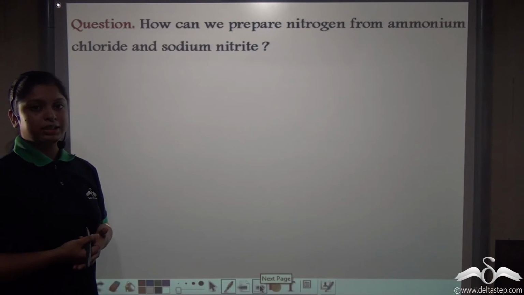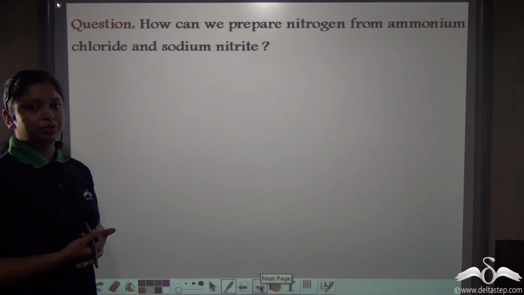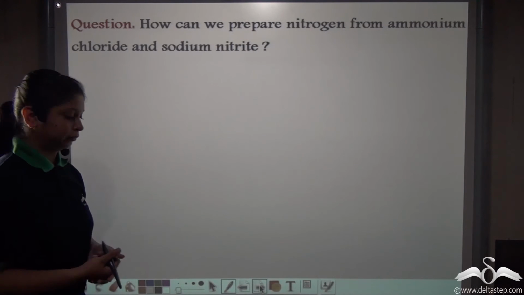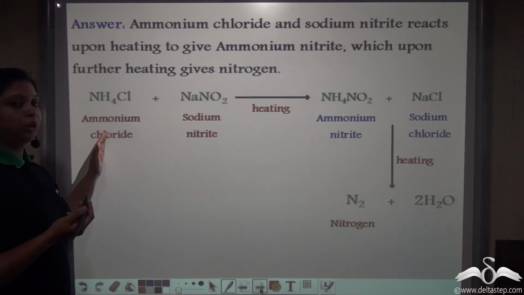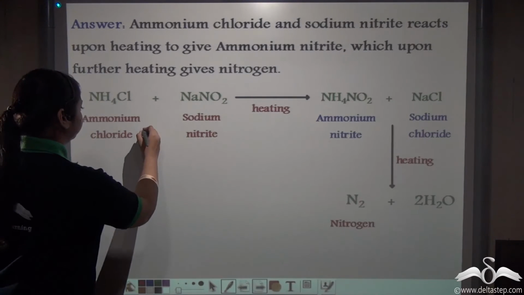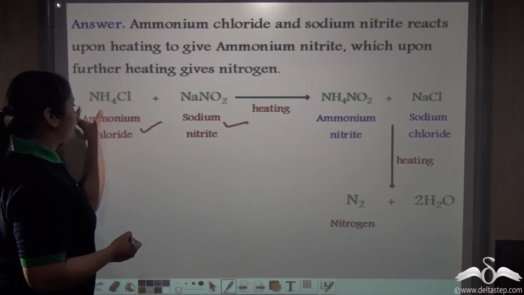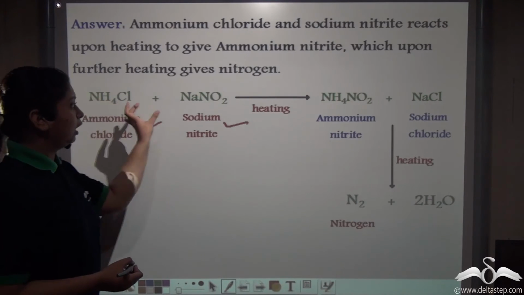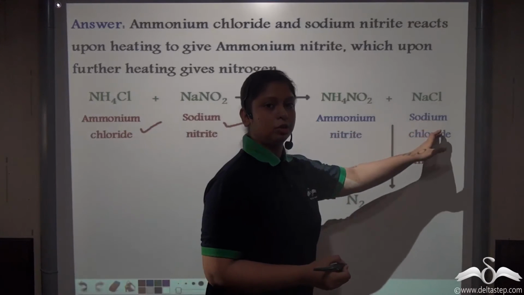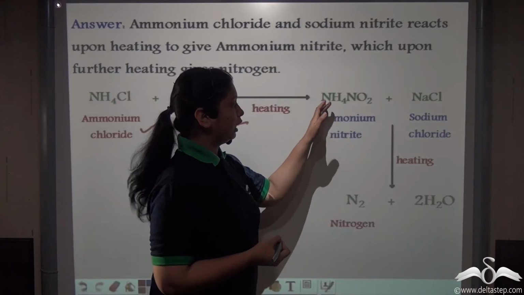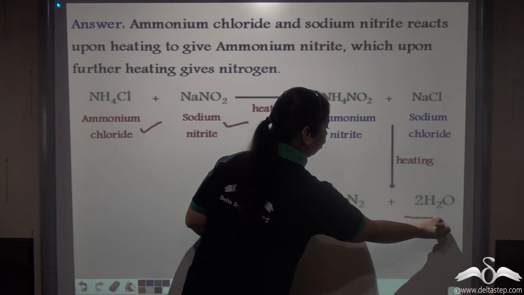So, can you recapitulate and tell me how you can prepare nitrogen from ammonium chloride and sodium nitrite? Well, it's a two-step process. Firstly, when we heat ammonium chloride in the presence of sodium nitrite, we get ammonium nitrite. So, all the nitrogens from ammonium chloride, that is from ammonia, and sodium nitrite, that is from the nitrite compound, we get ammonium nitrite along with sodium chloride. Upon further heating, this ammonium nitrite decomposes to give our desired nitrogen along with water.